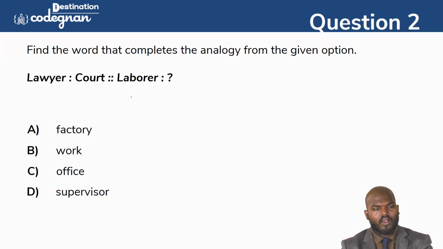Okay, how will you say that? Law court, laborer. A law court is a place of the lawyer. Okay, and then what is the place of labor? The factory is the place of the laborer. Like this, we can say factory is a place of laborer. So that is option A.